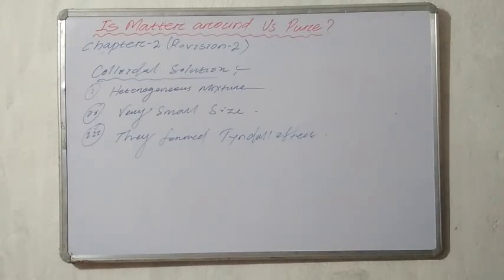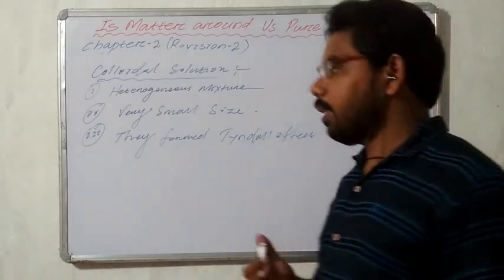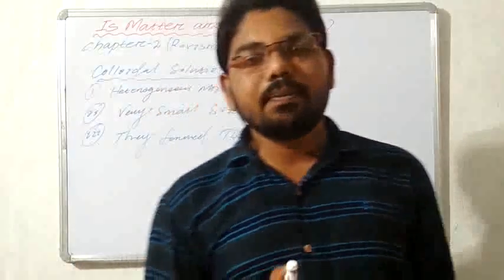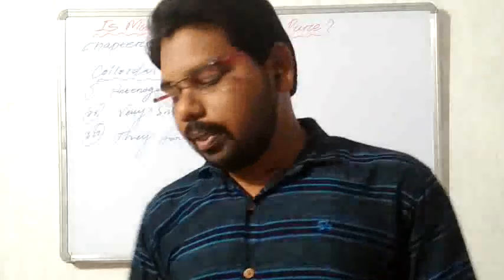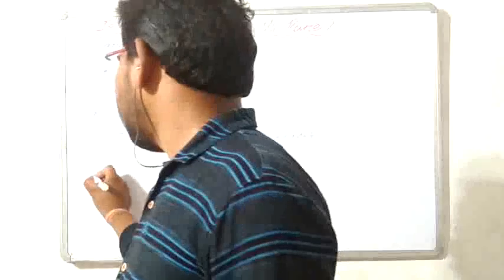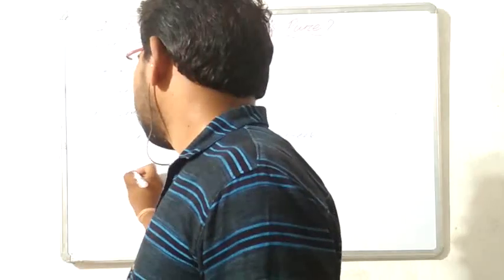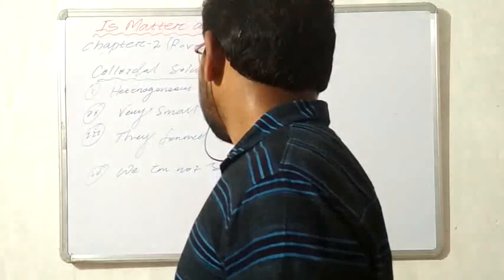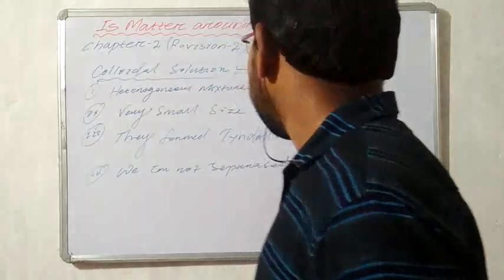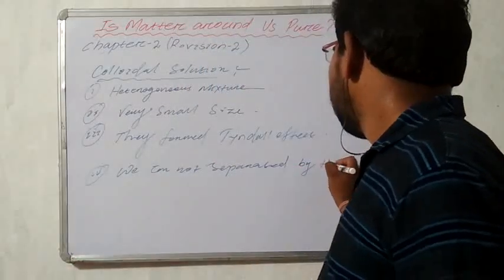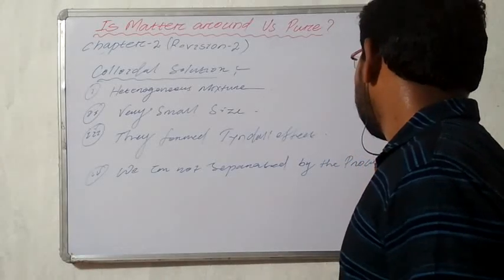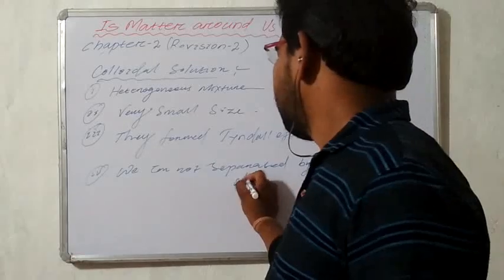Therefore, we cannot separate them by the process of filtration. The particles of colloids are very small in size.